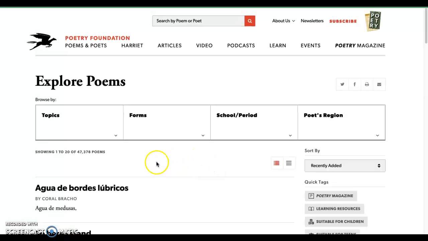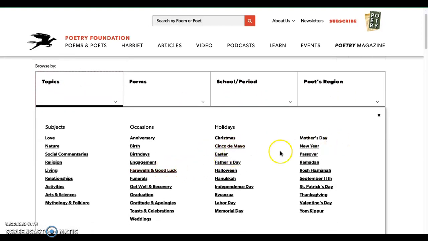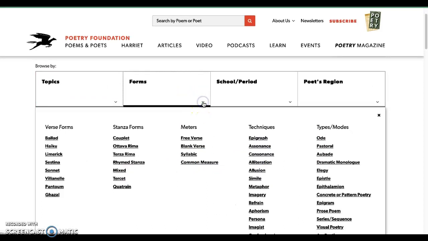And once you click on that, you'll see that there's a lot of different ways to browse for poems. You can browse by topic, lots of different possible topics that you might choose as a starting point. Maybe you're really interested in poetic forms and you want to look at some haikus or at some villanelles or at a quatrain.